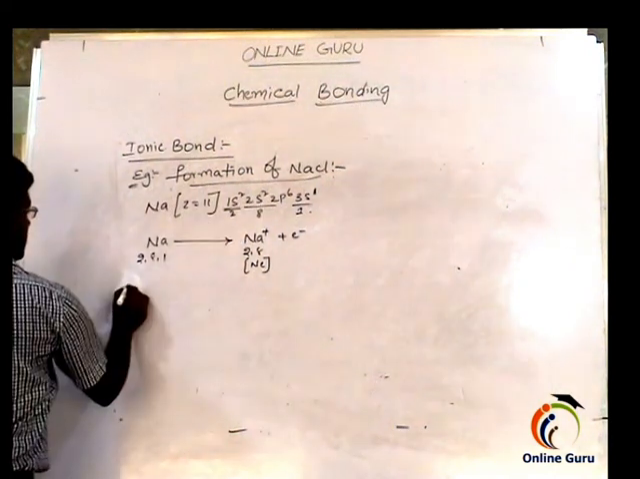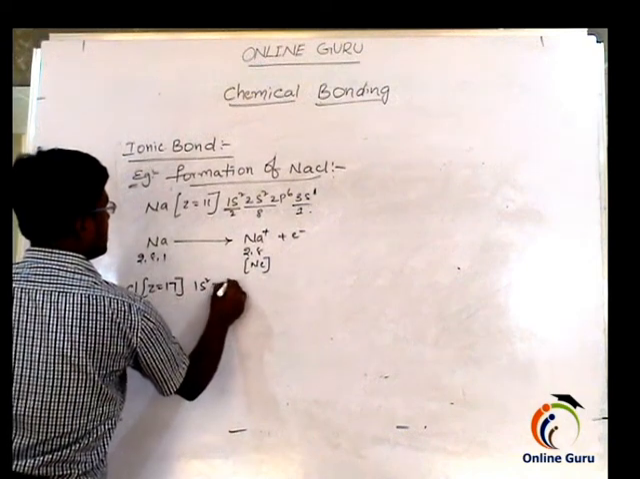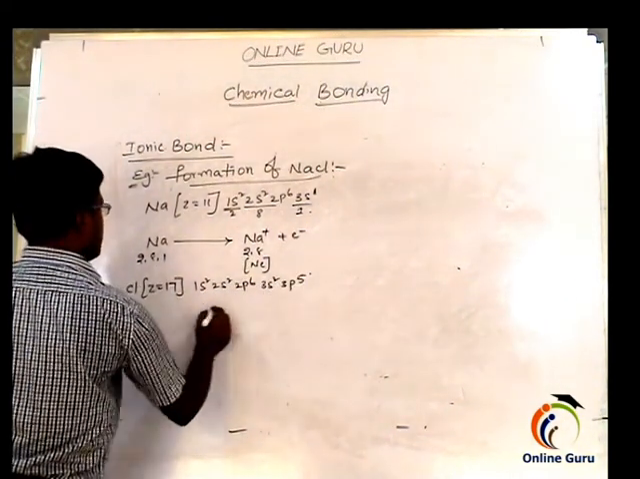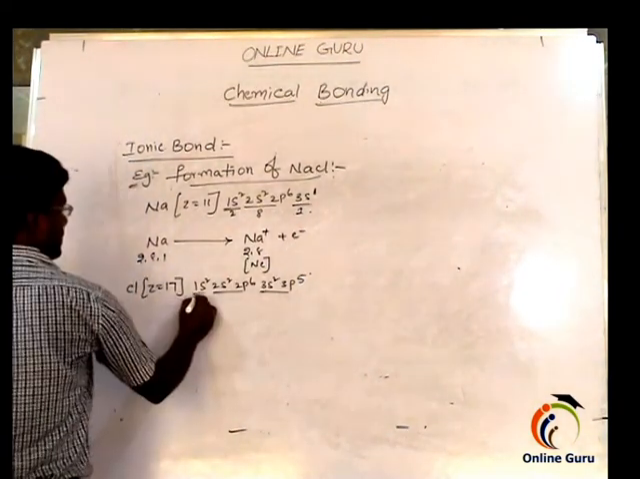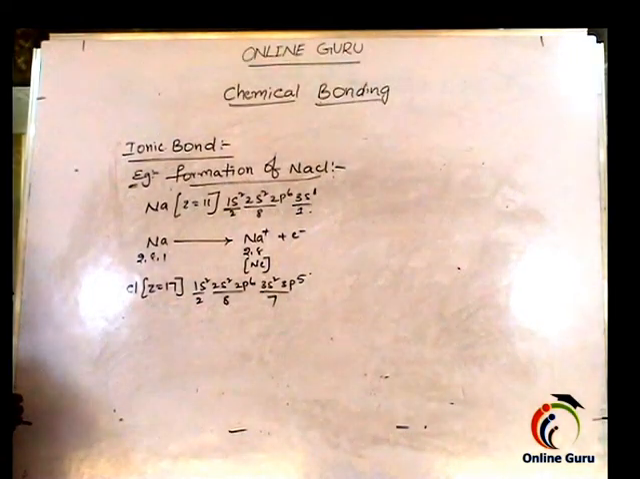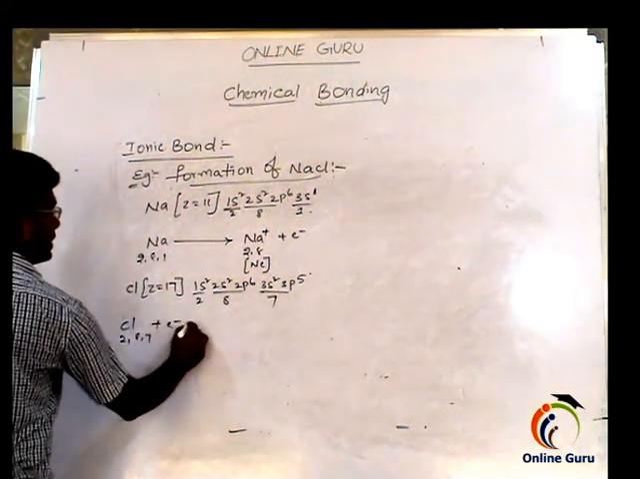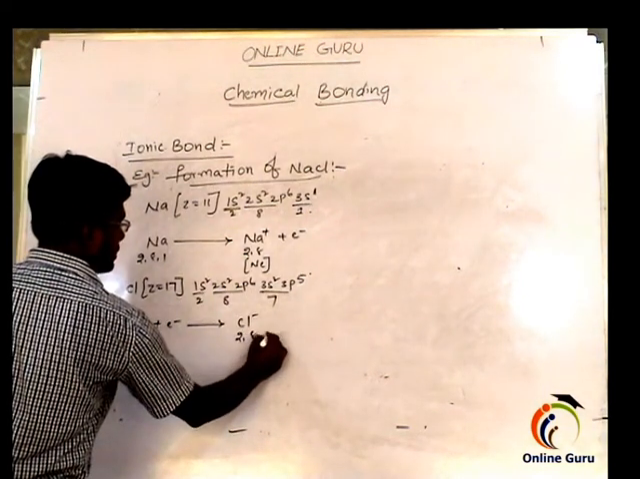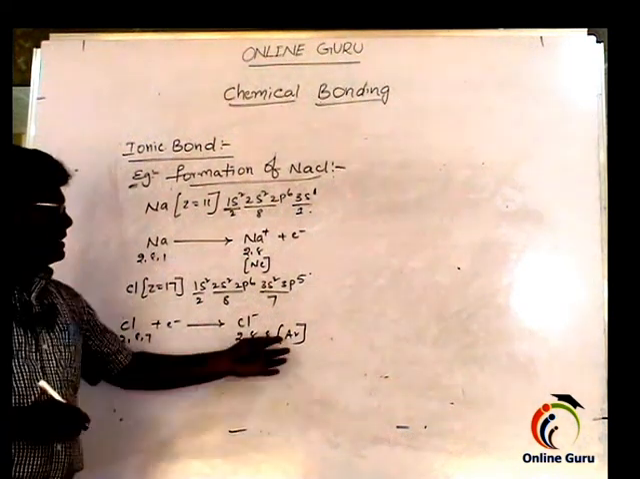Next come to chlorine. Chlorine atomic number is 17 and its electronic configuration is 1s2, 2s2, 2p6, 3s2, 3p5. This is the first shell, this is the second shell, this is the third shell. Total chlorine has 3 shells. In the first shell it has 2 electrons, the second shell 8 electrons, and in the last valence shell 7 electrons. So chlorine is 2, 8, 7. Now it gains 1 electron and forms the Cl minus ion. Now the configuration of chlorine is 2, 8, 8. This is the configuration of argon. Now chlorine is as stable as argon.